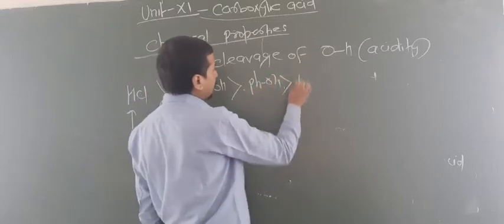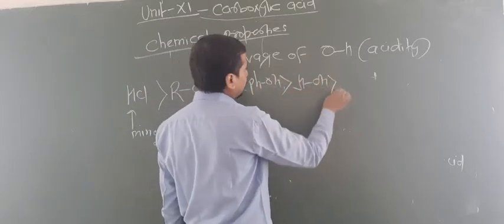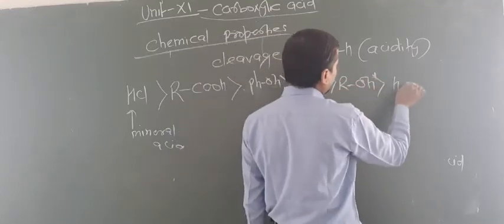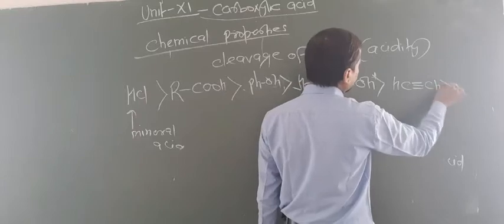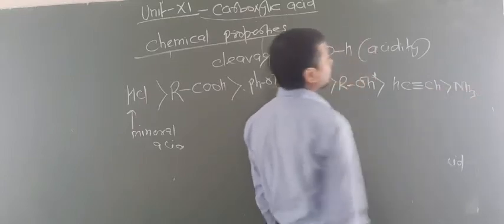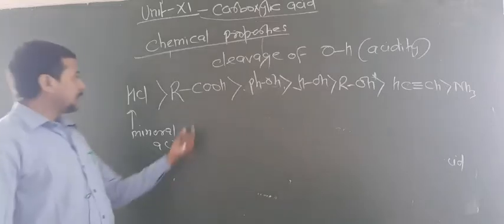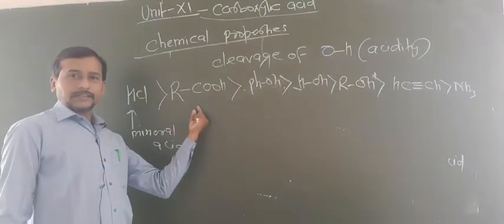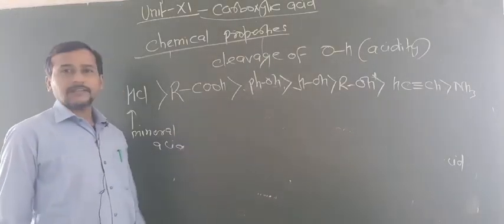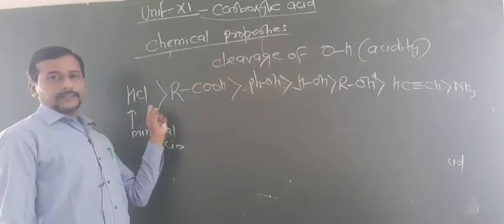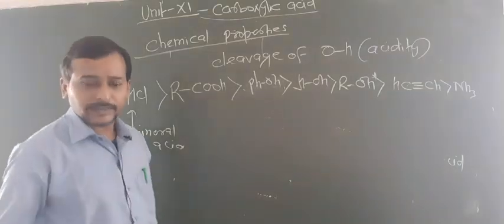This is stronger than water. This is stronger than alcohol. This is stronger than HC triple bond CH, and then ammonia. This is the general trend for acidic property. So since organic acids are stronger than all these, they are only less acidic than mineral acids. Are you getting this point?